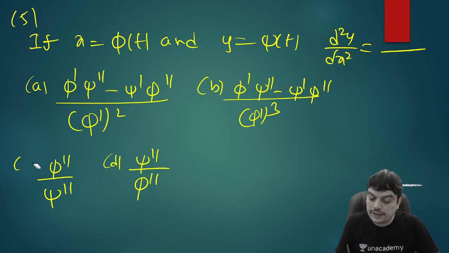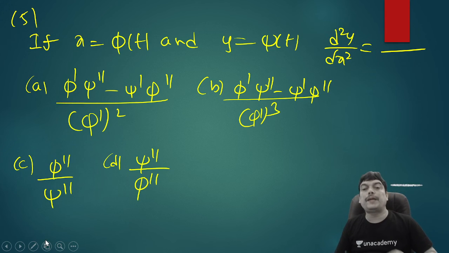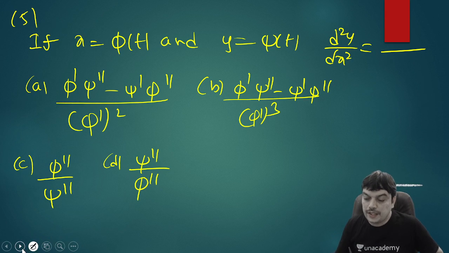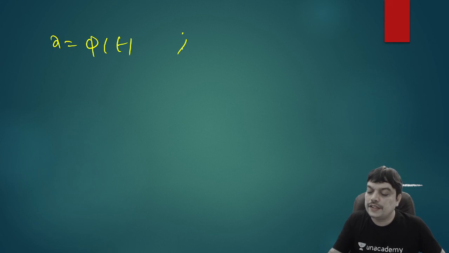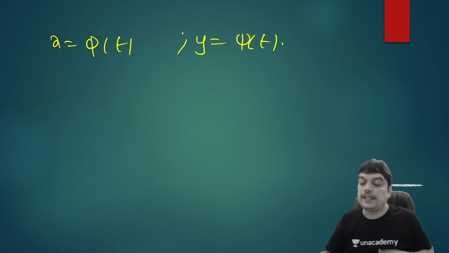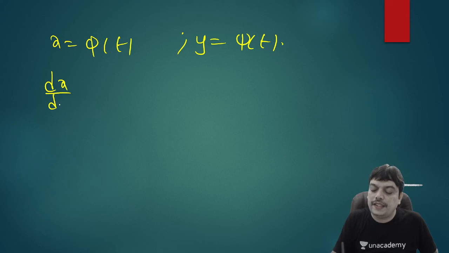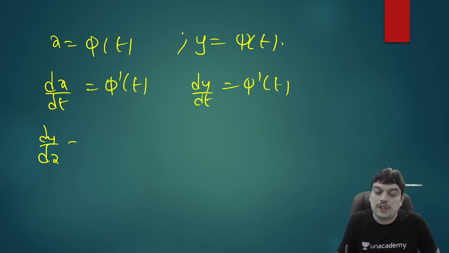So let's see how we can do this question. So this one I already have done as a part of concept, but I'm still repeating it. So x is phi of t and y is psi of t. So you have to find d square y by dx square. Okay. So when you find dx by dt, it is phi dash of t and dy by dt equal to psi dash of t. So what is dy by dx? Division of these two. So psi dash of t divided by phi dash of t.